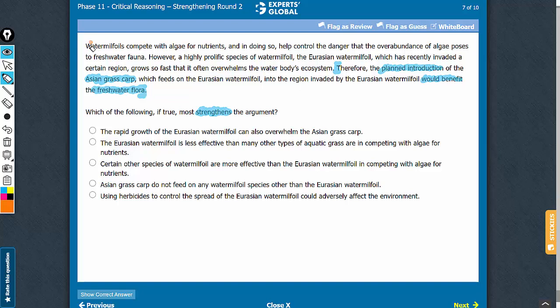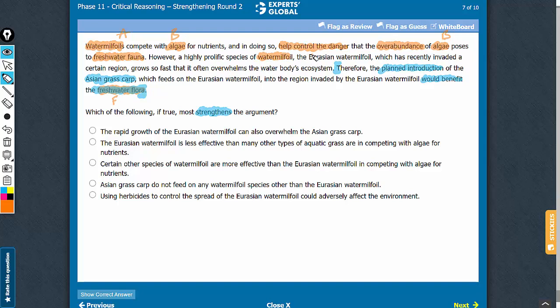See, the value chain is that this stuff here, let's call this A. One of the reasons why the question may sound difficult is the difficult vocabulary involved. So let's simplify this. A competes with B, let's call this B, and therefore it helps in controlling the danger that overabundance of B poses to, let's call this F. After all, through all of this, we are trying to save freshwater flora. Let's call this F. So A competes with B to save F.